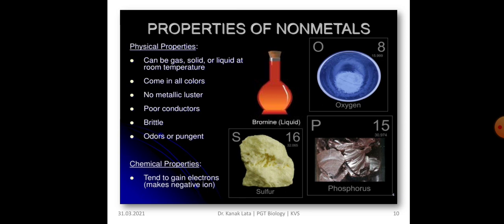Here also pictorially, it is shown about the properties of non-metals. Physical property, they may be gases, solid or liquid at room temperature. They come in all colors, no metallic lustre, they are poor conductors and smell, odor or pungent.